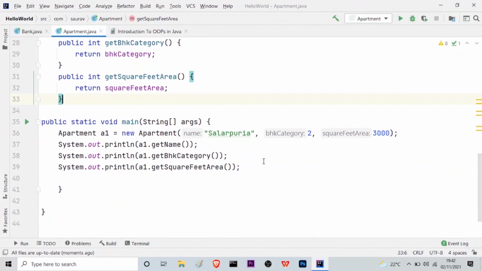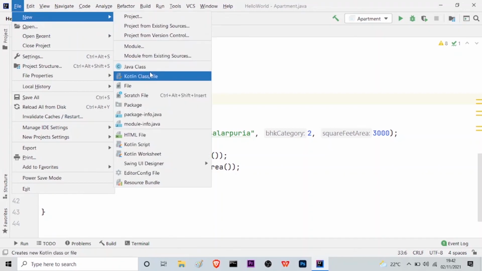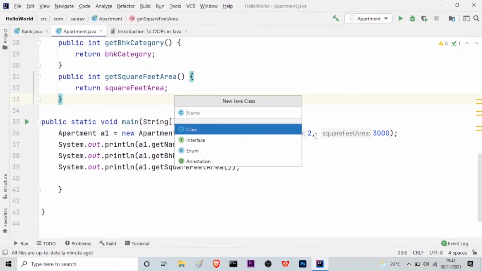So if you want to create a new class, what you need to do is go to File, then New, and go to Java Class. And suppose you want to make a class for students, or you want to make a student management system, you can take it like this: Student.